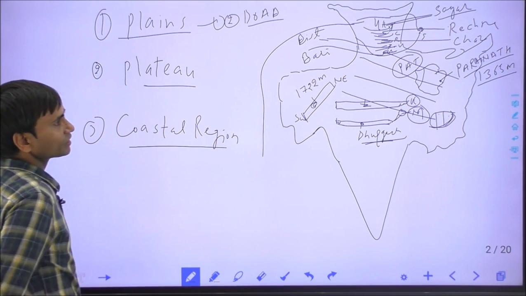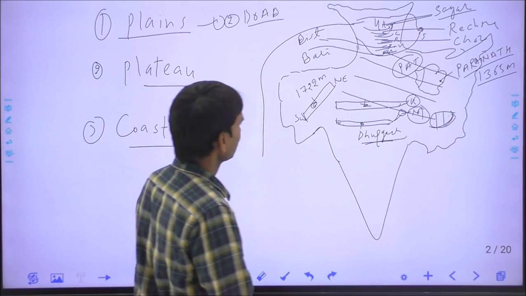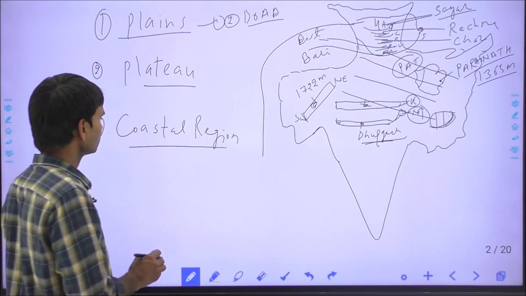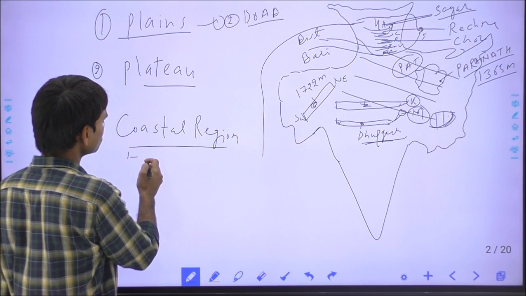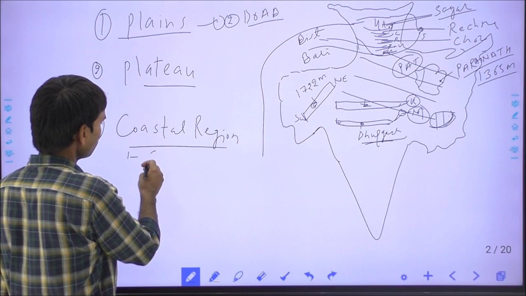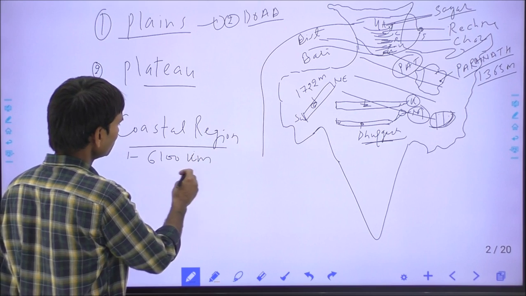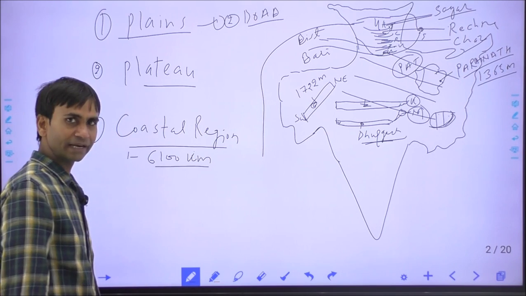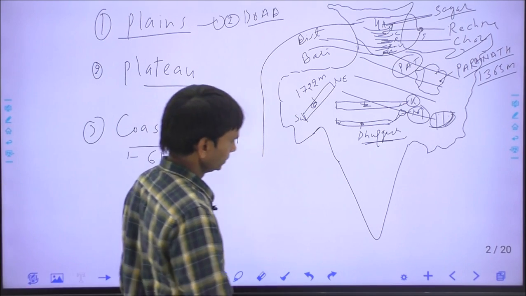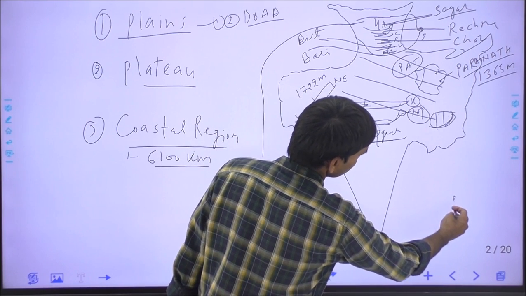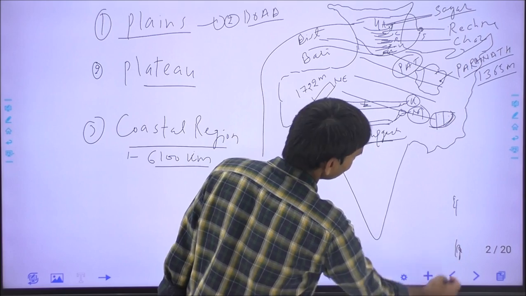Now the coastal regions of India. India has the main coastal line about 6100 kilometer. This is the length of main coastal line, and here there are the islands of Lakshadweep and the Andaman and Nicobar Islands.